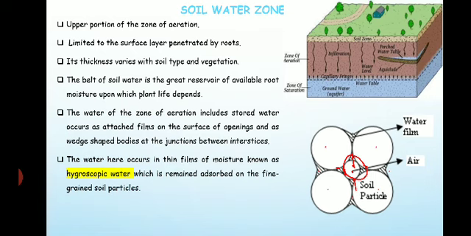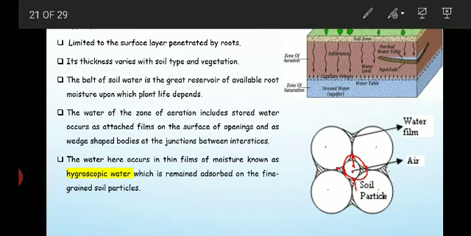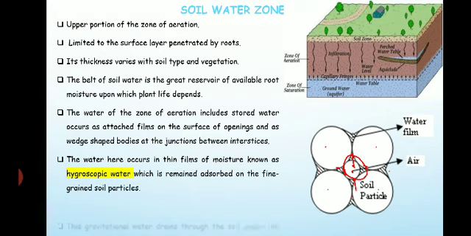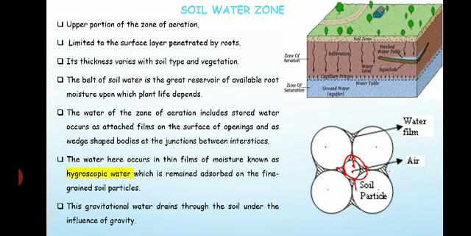Then there is gravitational water, which drains through the soil under the influence of gravity. Whatever water is percolating down does so because of gravity.